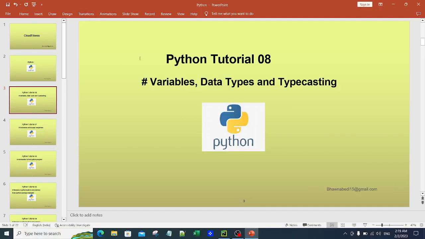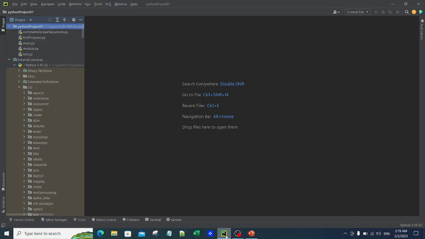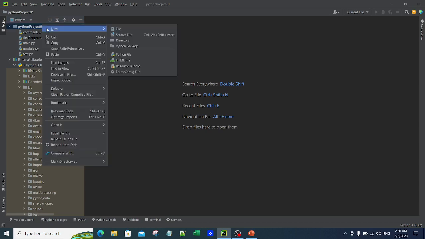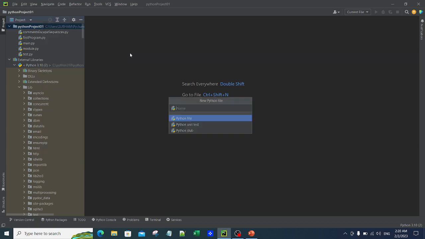So let's move on and open PyCharm. Right, in case you have watched my previous video, you already know this IDE and you already have this Python project, and I believe that you are practicing it with me. You should have all these files handy in your systems, and you should write the code along with me over here. So let's click on new and create a new Python file.